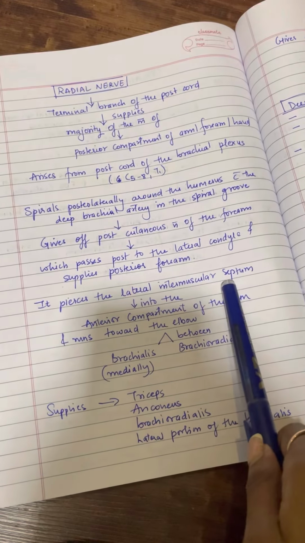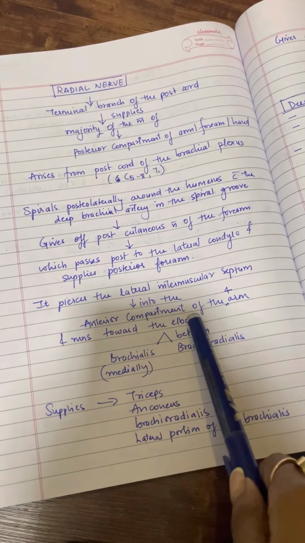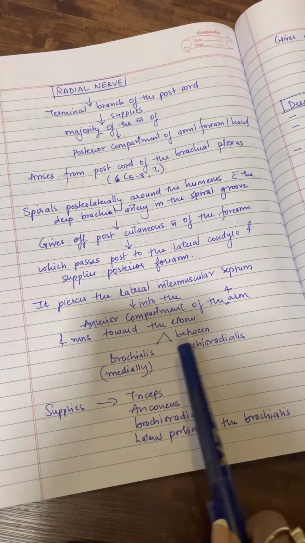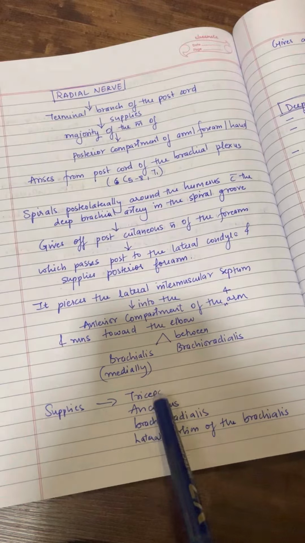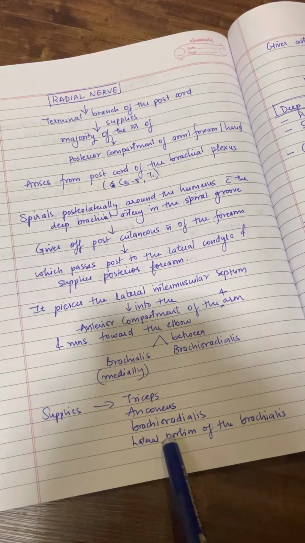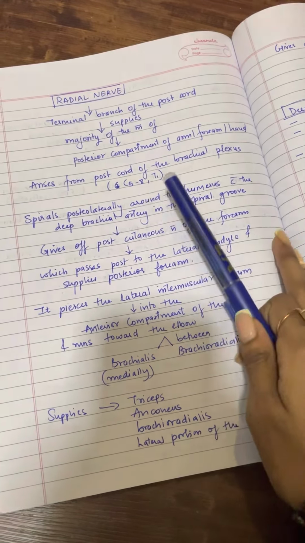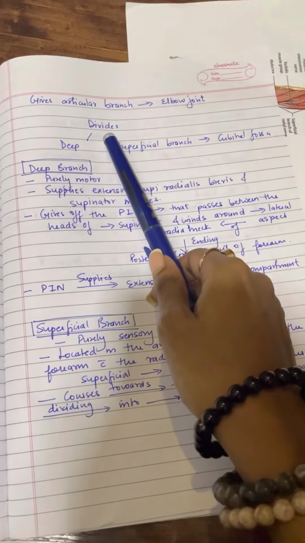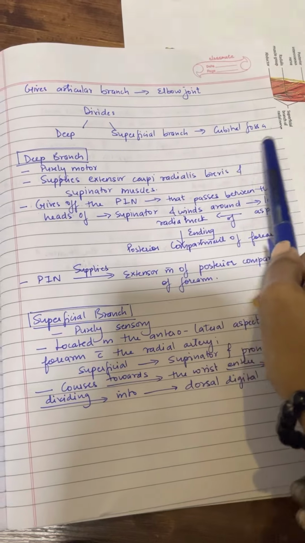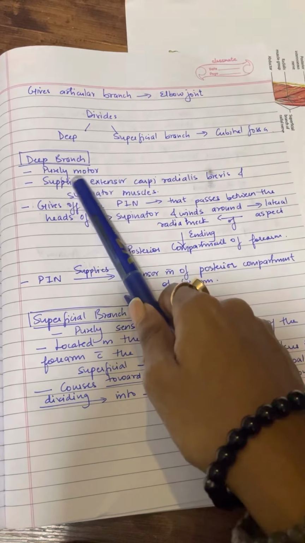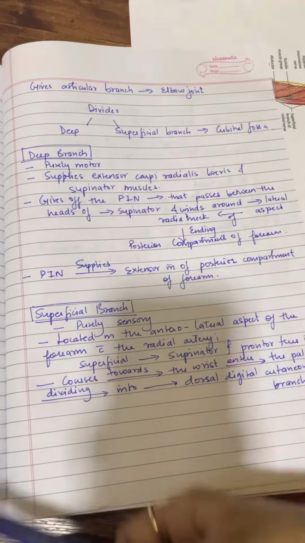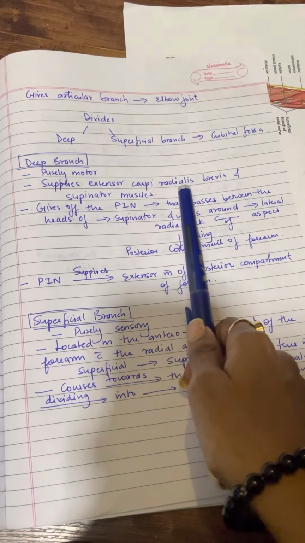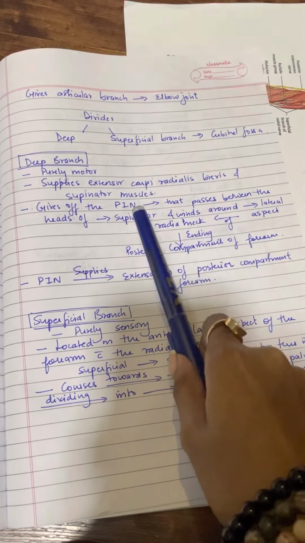It pierces the lateral intermuscular septum into the anterior compartment of the forearm and runs towards the elbow between the brachialis medially and the brachioradialis. It supplies the triceps, anconeus, brachioradialis and the lateral portion of the brachialis. It gives an articular branch at the elbow joint. It later divides into deep and superficial branches at the cubital fossa. The deep branch is purely motor and supplies the extensor carpi radialis brevis and the supinator muscle.